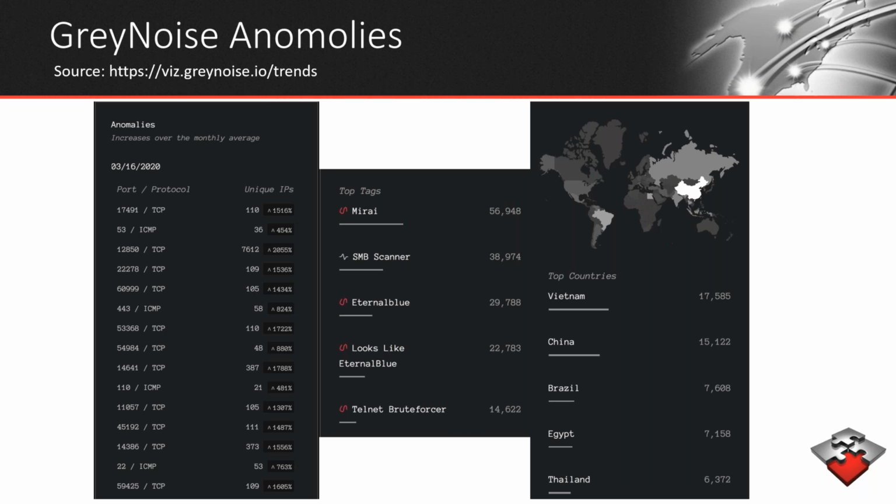And since Mirai spreads using Telnet service, it's unclear if the reported Telnet activity represents Mirai activity or another malware variant. Ports 53, 443, 110, and 22 ICMP are likely representative of scanning reconnaissance against DNS, HTTPS, POP3, and SSH.